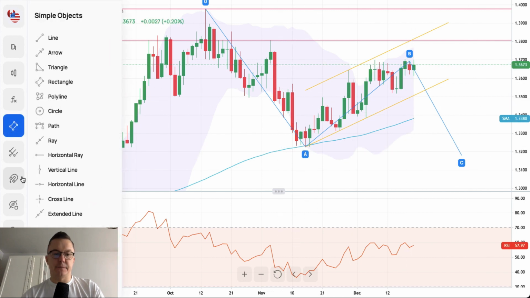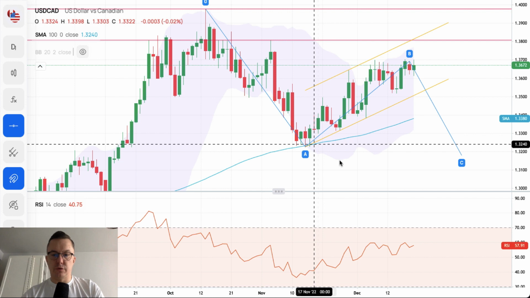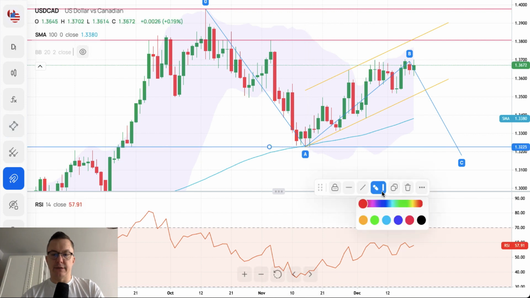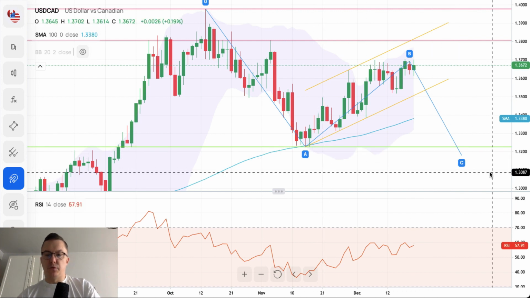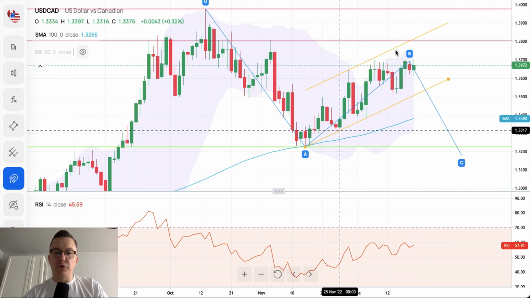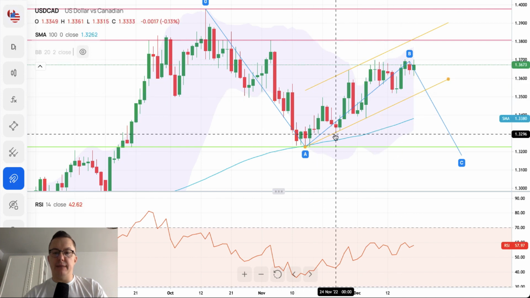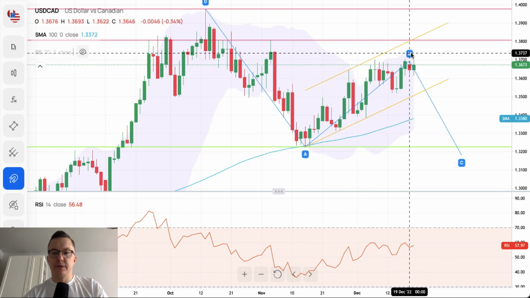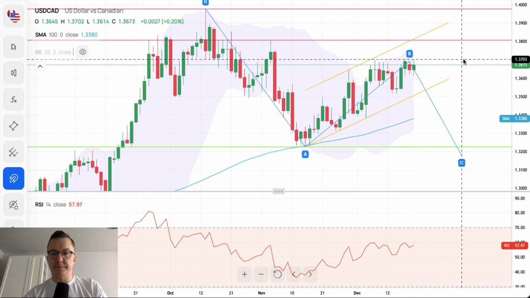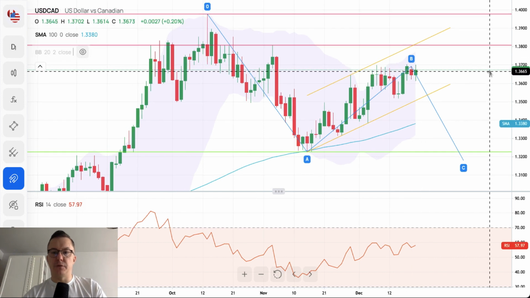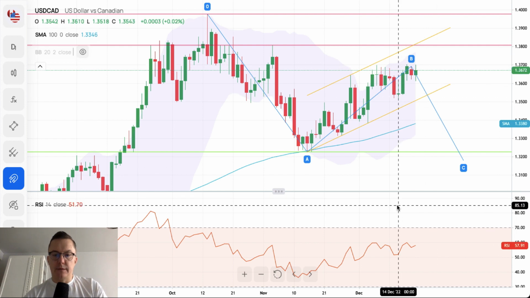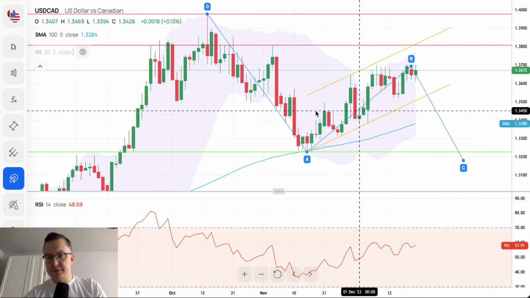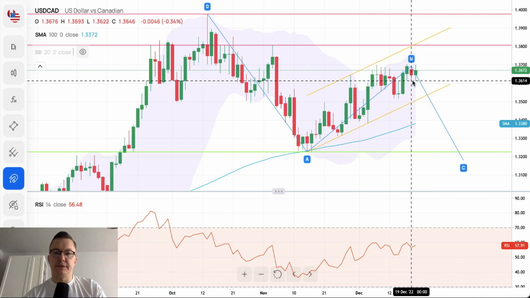So this is the level we want to keep an eye on as well, that level of support and the low of the wave A. Wave C is supposed to break below this level and move lower. So we are waiting for the wave B to complete, maybe ABCX, ABC, a complex correction in the wave B. It's hard to say when, because it looks like it might be completed soon.